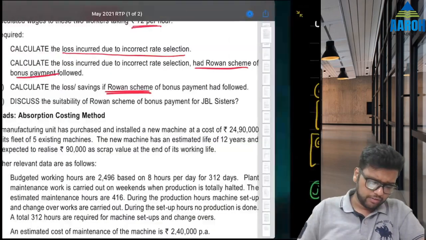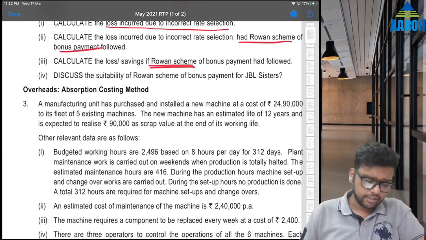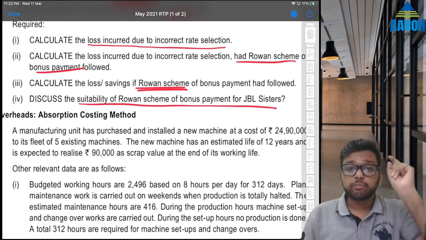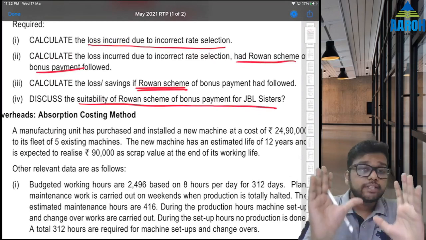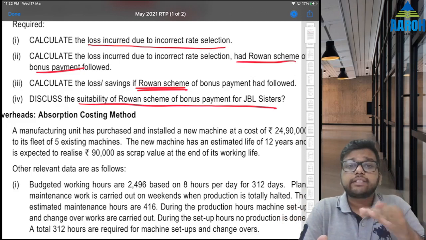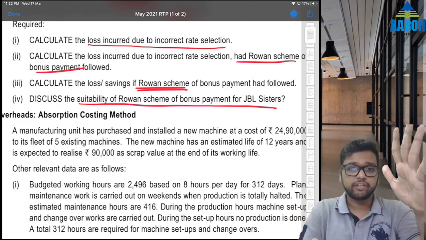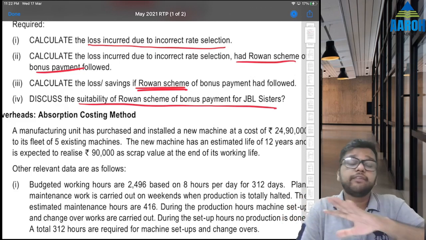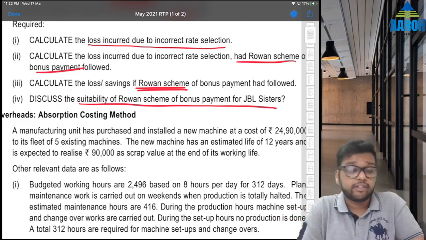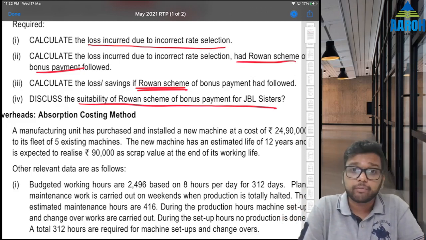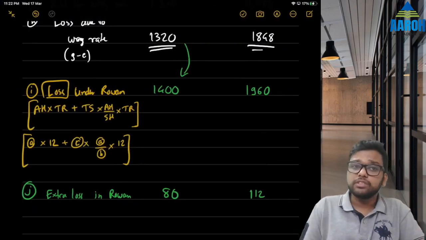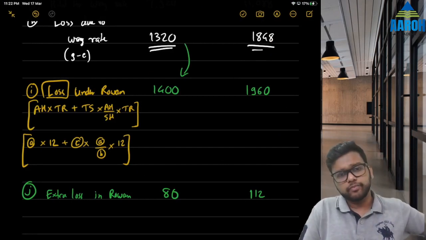Next point, we will not solve the theory here, you can write it, but just understand. Discuss suitability of row 1 scheme. Now understand the problem carefully. Row 1 scheme is good when hours saved are too much, when too much time is saved. Because when too much time is saved, under row 1 scheme, workers can never double their payment. Whereas under Halsey scheme, they can nearly double their payment, right? So row 1 can be used if time saved is too high.